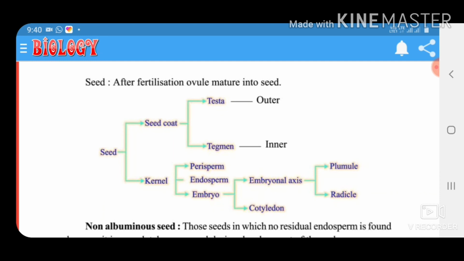The seed coat is of two types, testa and tegmen. Testa is outer and tegmen inner. The kernel has perisperm, endosperm and embryo. The embryo has two parts: embryonal axis and cotyledon. The embryonal axis has plumule and radicle.